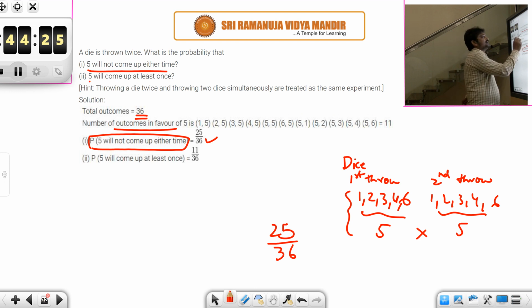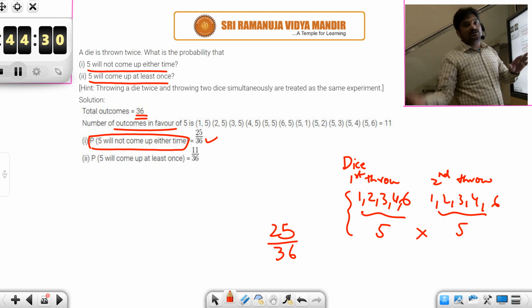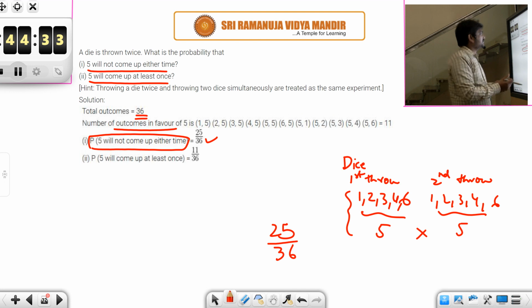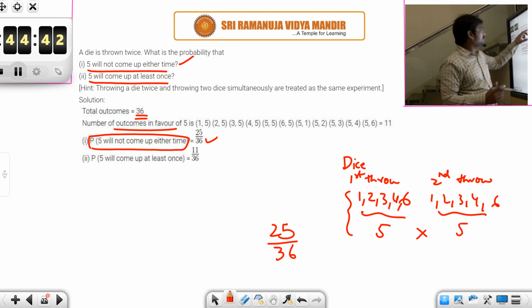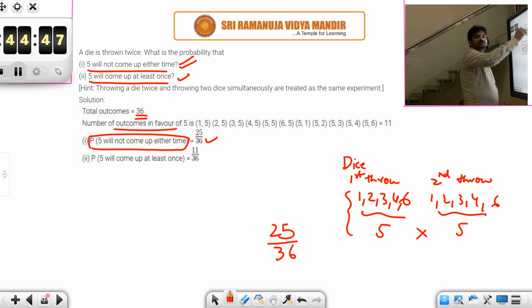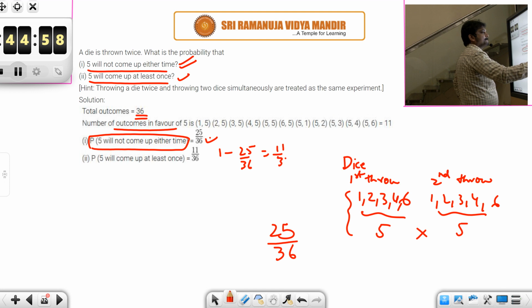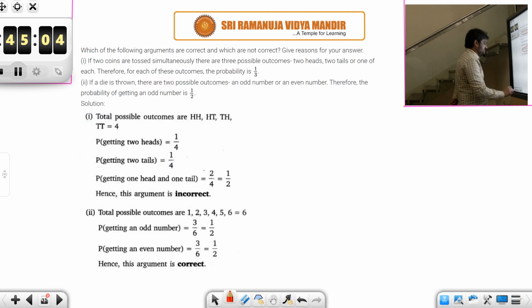Okay. And what is the probability that 5 will come up at least once? See, 5 comes and 5 does not come. These two are complementary events, isn't it? So here you have calculated the probability for 5 not turning up. And here they are asking for the probability of 5 coming up at least once. So it is the complementary event of that. So subtract this from 1, you will get the answer. Okay. Do it in any manner. If you understood the question, then it is very easy.